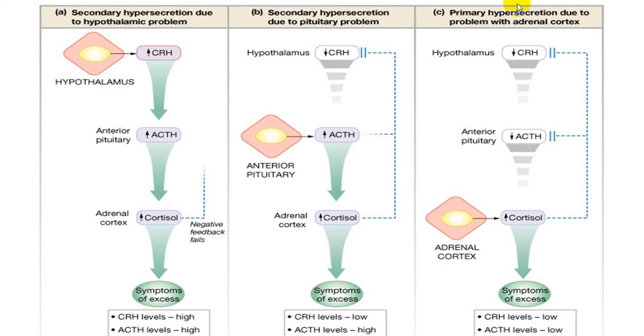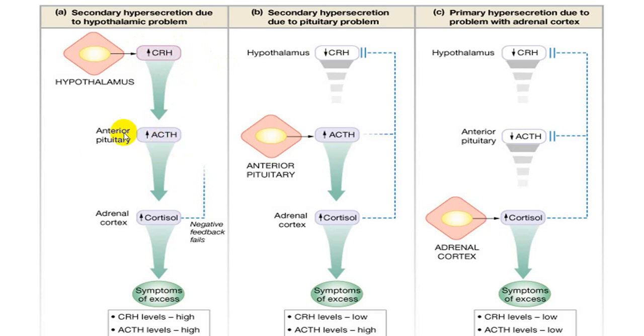If there is a primary hypersecretion from the hypothalamus, we call it a primary disorder. If the hypothalamus is producing excess, and the pituitary gland gets hypersecretion because of the hypothalamus, then it is secondary. So if the hypothalamus is producing excess CRH, you will have excess production of ACTH. So the pituitary gland itself is not the disorder.